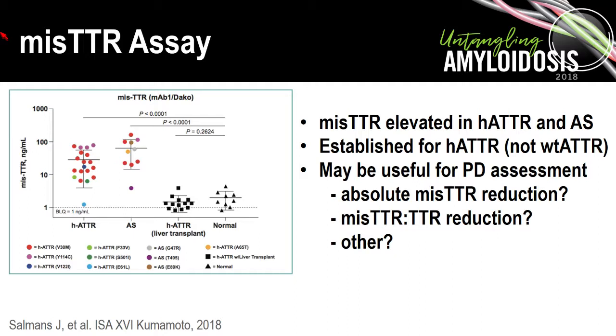And so this is going to be a very interesting assay to use for this particular antibody platform, but we also showed that it might be useful to monitor response to other types of transthyretin lowering therapies, such as ones we're going to hear about later today, newly approved RNA interference therapies. So this is a potentially useful measurement tool for these patients. Now, how best to use it, that remains to be determined. And the other thing, so far, this assay hasn't been useful for wild type transthyretin amyloidosis, so we're still working on that particular thing.